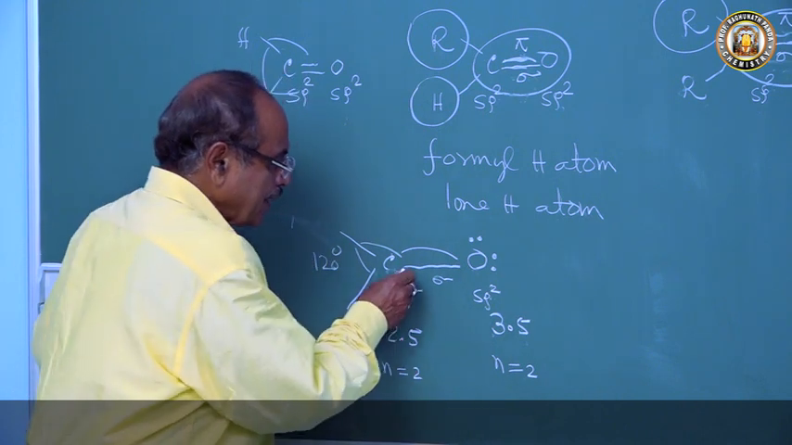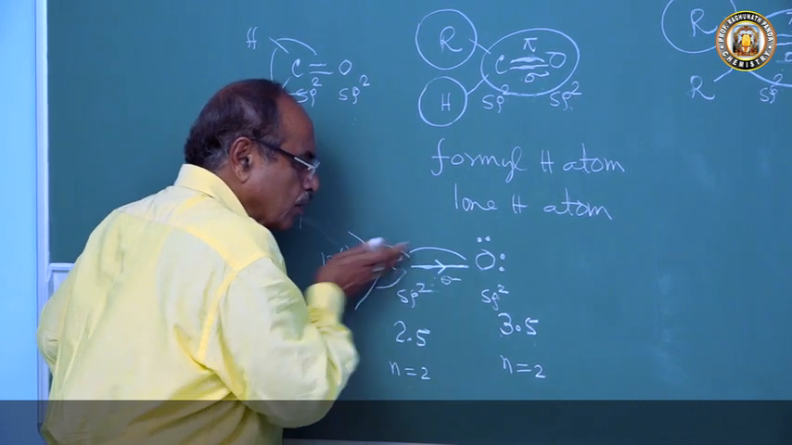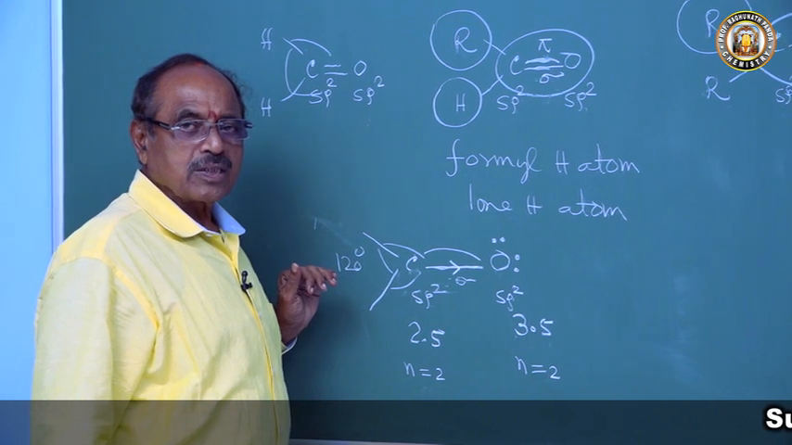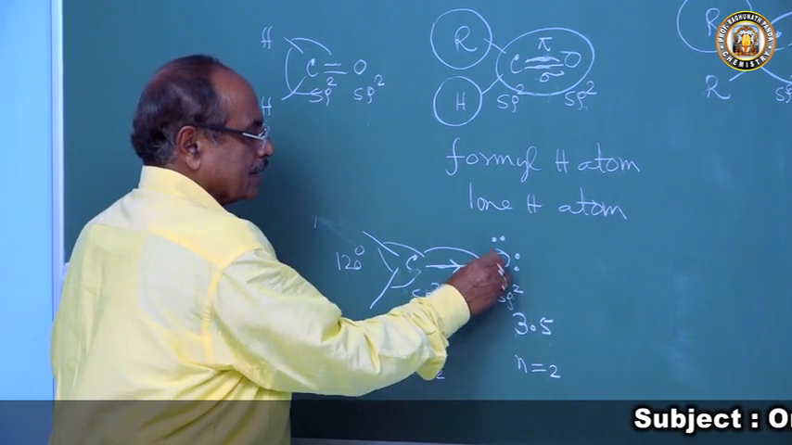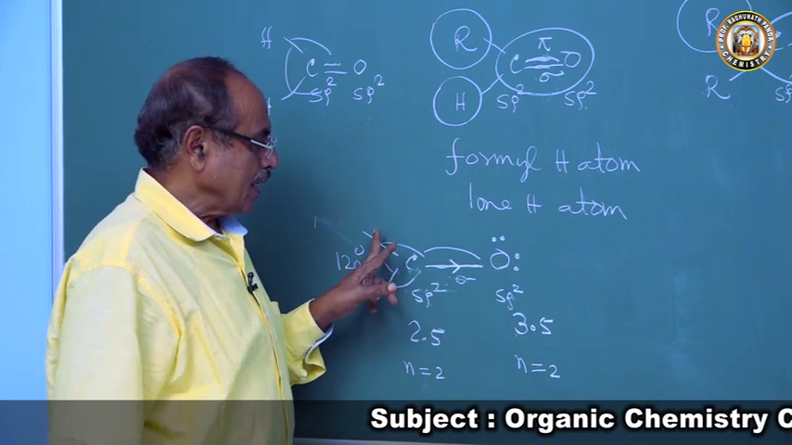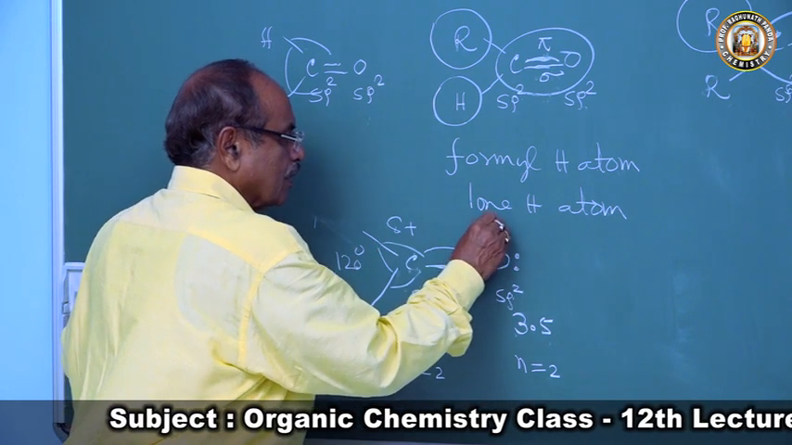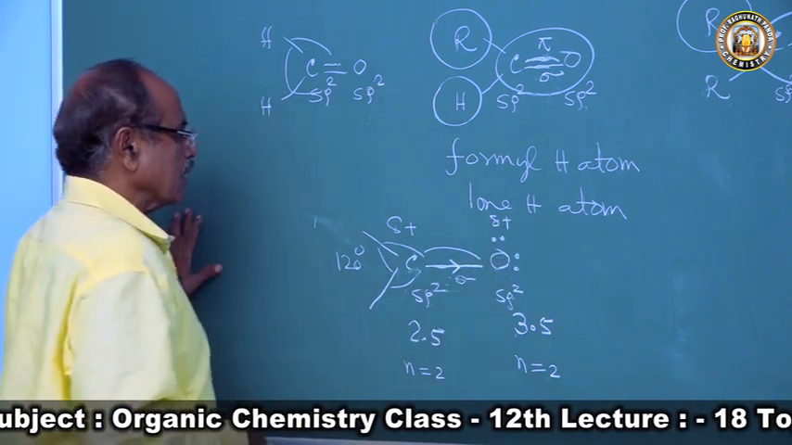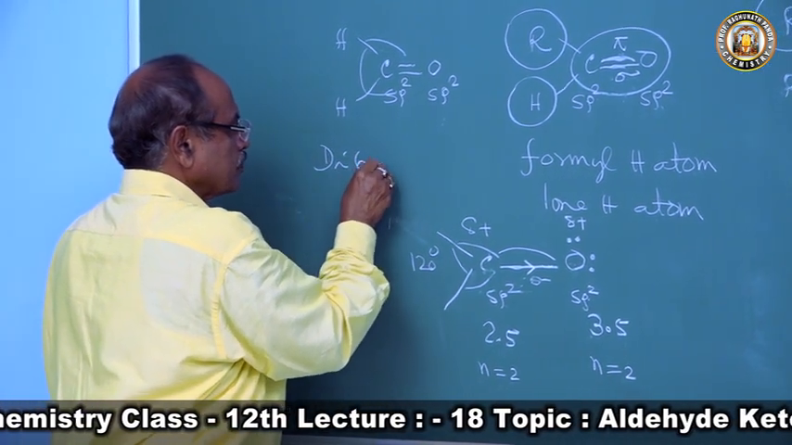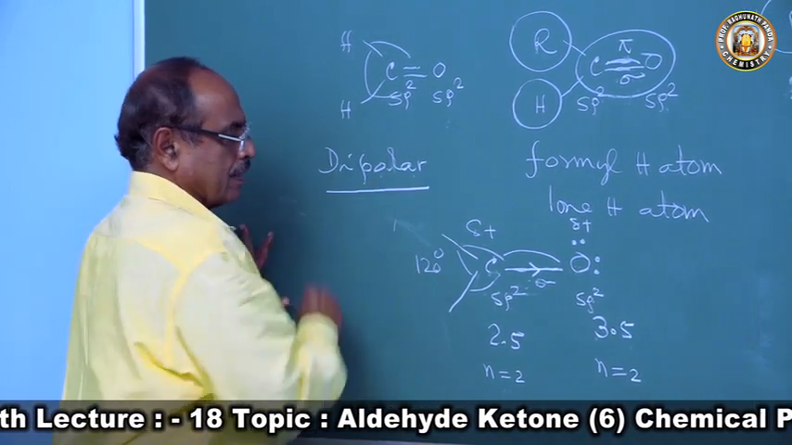Then what is happening? On the sigma bond, there will always be a displacement of electrons towards oxygen. So the oxygen atom will have a delta negative charge, and the carbon atom will have a delta positive charge in the molecule. I mean to say here, the carbonyl group exhibits dipolar character.